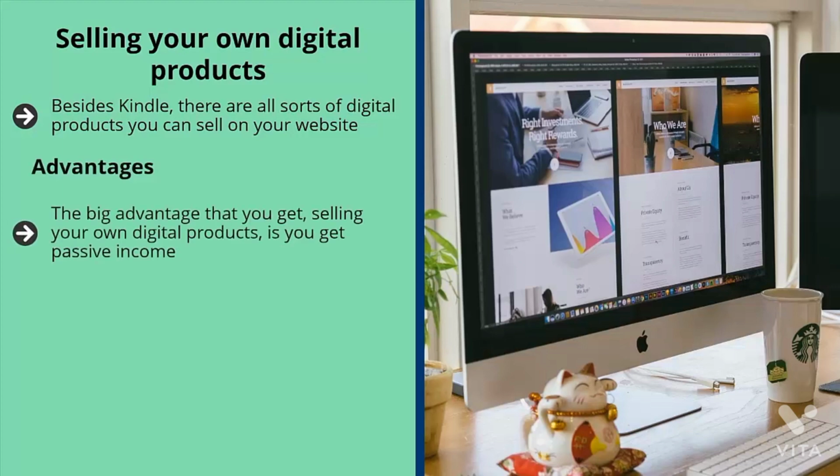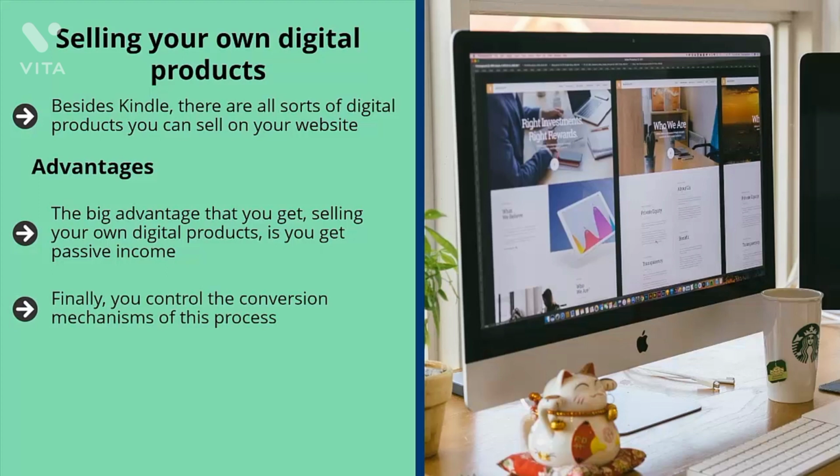Advantages. The big advantage that you get selling your own digital products is you get passive income. You create a product once and then you sell it many times over on your website. Who can argue with that? What's not to love? You also control the platform. You can talk about your products all you want. You can create podcasts, videos, pictures, knock yourself out. You are in full control.